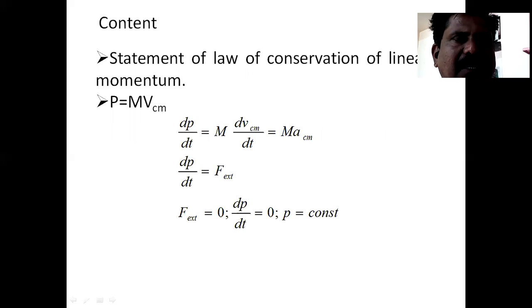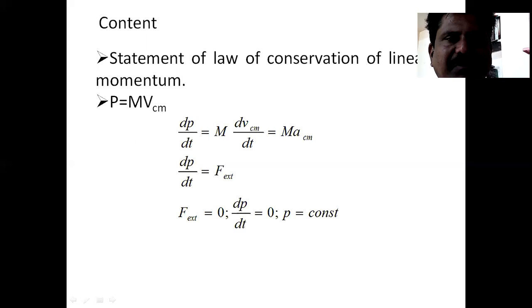So the first concept mentioned in your syllabus is the law of conservation of linear momentum. How that linear momentum remains constant, that we want to discuss. For that, consider a system having n number of particles.